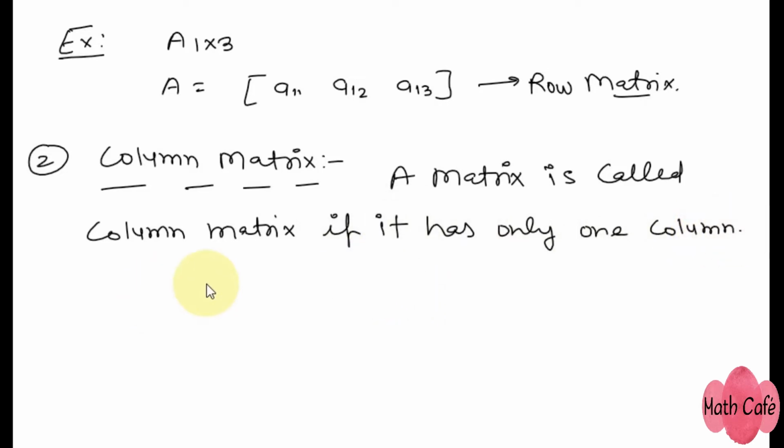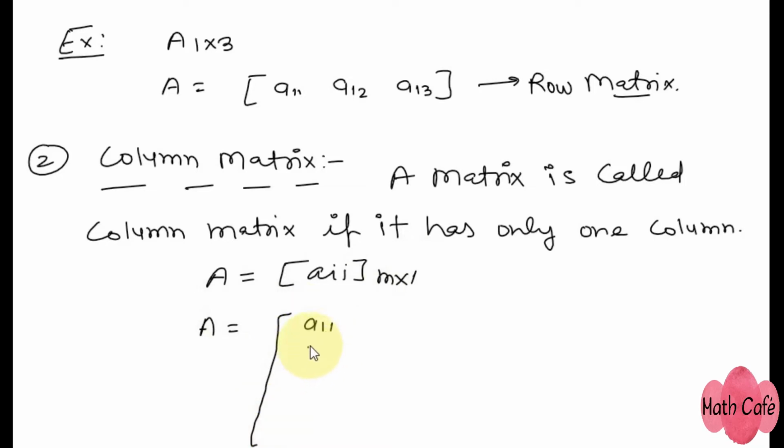If a matrix is represented by Aij, there would be only one column, so row can be anything. So there are m rows and only one column, right? If A is expressed as A11, A21, A31 and number of rows are m, so last element will be Am1. So there is only one column and number of rows are m. This kind of matrix is called column matrix.